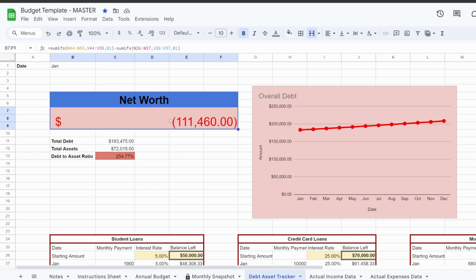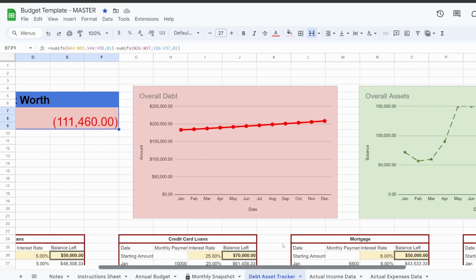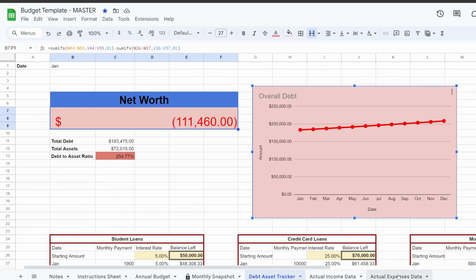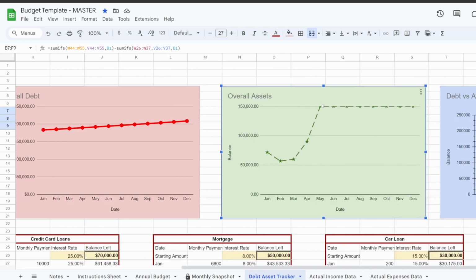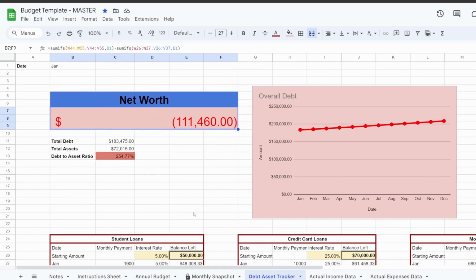And let's give you a fast overview. We have the debt tracker. Right here, you have your net worth, which is all your assets minus all of your debts. Right now we're in a negative, like every other millennial, because we got the short end of the stick. So here's your overall debt, overall assets, overall debt versus assets. The red line is the debt, green line is your assets. Looks a bit plain because I don't want to cheer you guys up too much.